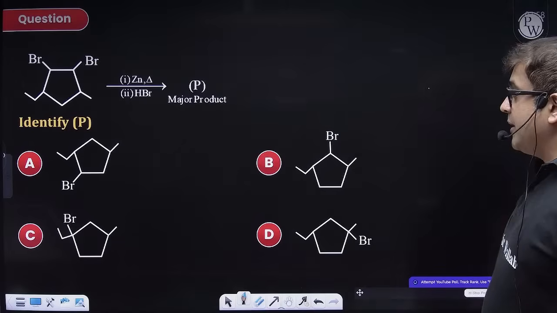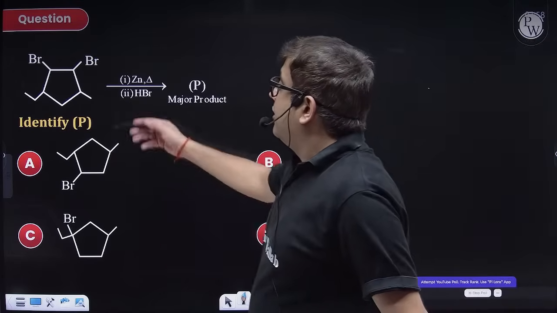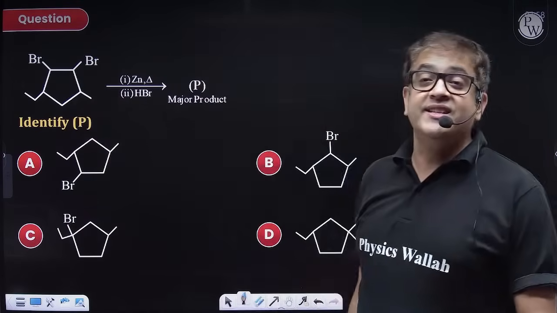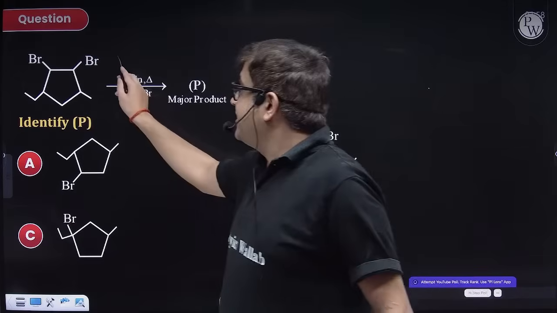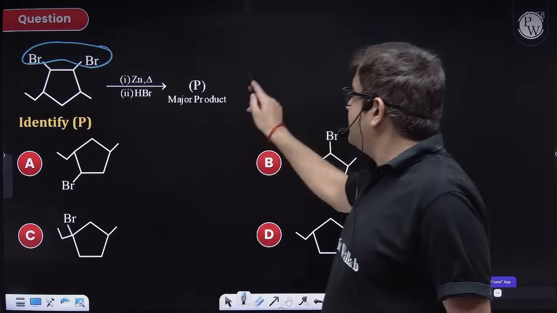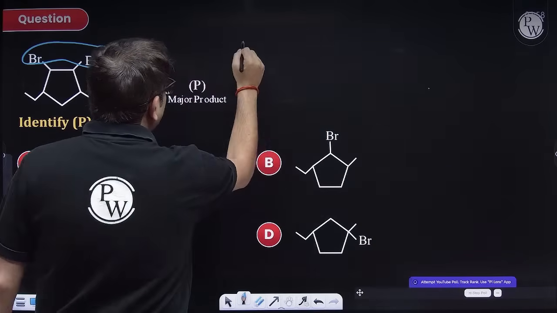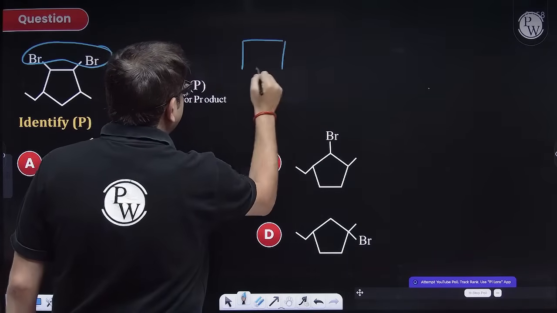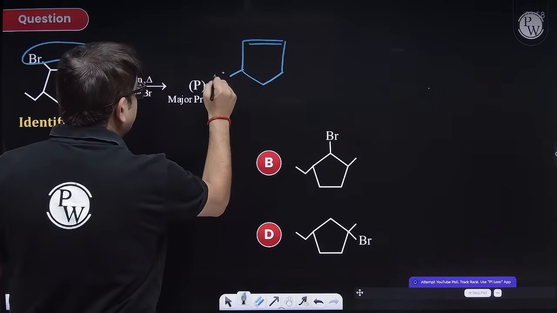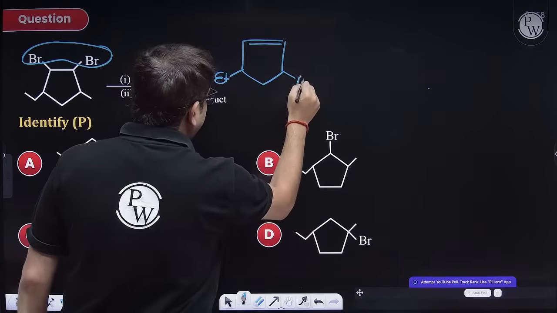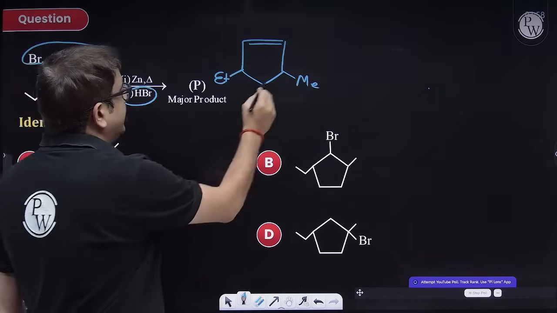Try and attempt this one. Now, this is vicinal dihalide. Vicinal dihalide, when it reacts with heated zinc, ZnBr2 is released and you produce an alkene. So an alkene is formed over here with an ethyl branch over here and a methyl branch over here. Now, after that you have to make it react with HBr.